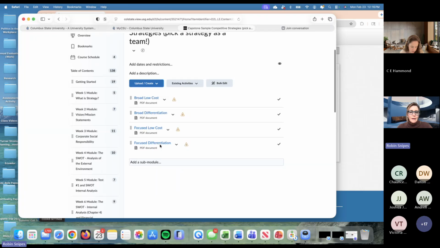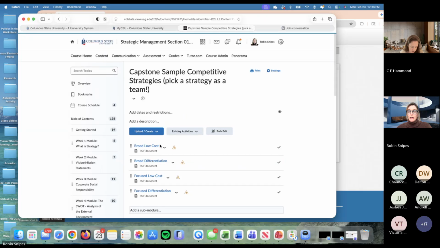And as we go along in the team competition, your team might decide to tweak its strategy because you notice your competitors are doing something you didn't expect. Maybe they're copying you. And the goal is to try to be unique. As we've always said, we want to be unique. We don't want to be the same as everyone else. We want to be unique in a valuable way. So you might have to tweak your strategy in response to what's going on with your competition. That, of course, is always going to be the case.